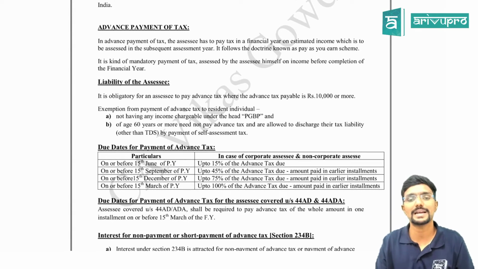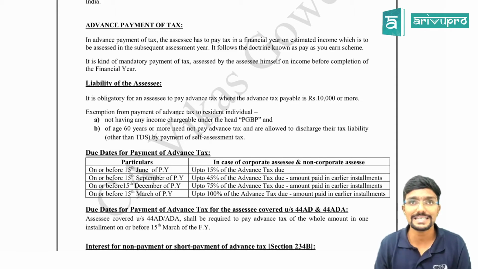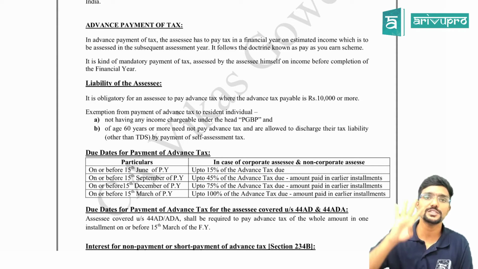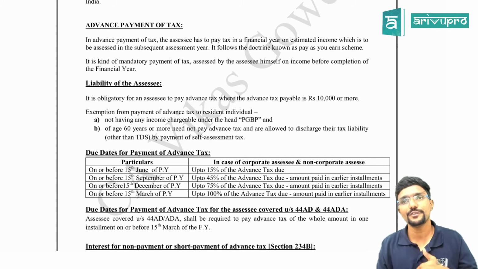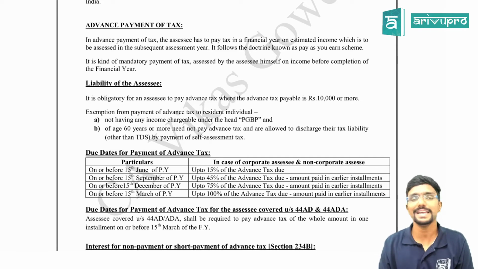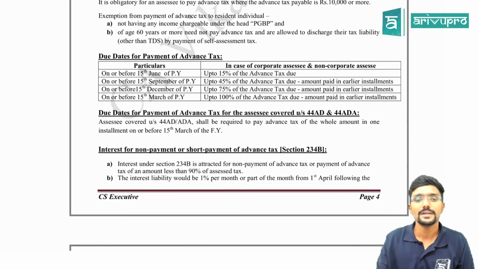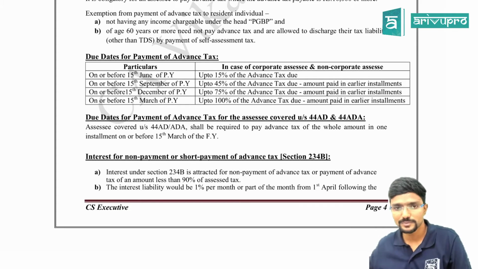Then advance payment of tax. Any tax paid before the end of the financial year is called advance tax. Those persons whose advance tax liability is 10,000 or more have to pay the advance tax in 4 installments mandatorily. But for a few there are certain exceptions: if a resident senior citizen doesn't have any business income or professional income, then he need not pay advance tax, even if his advance tax liability is more than 10,000. Agree? Now advance tax has to be paid in 4 quarterly installments, that is, each quarter will end on a particular month.